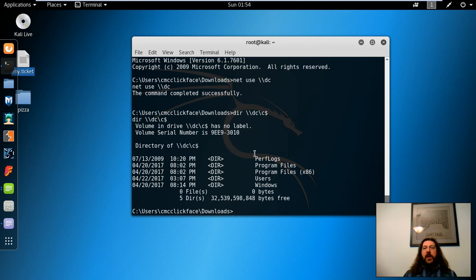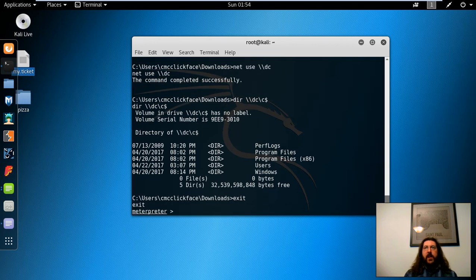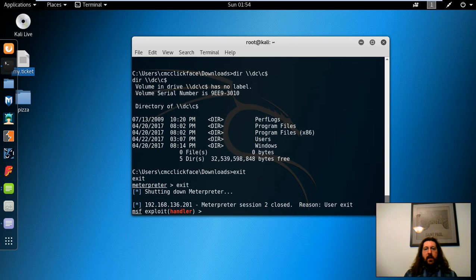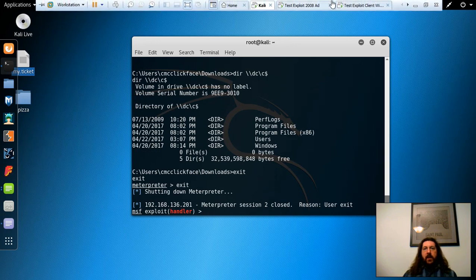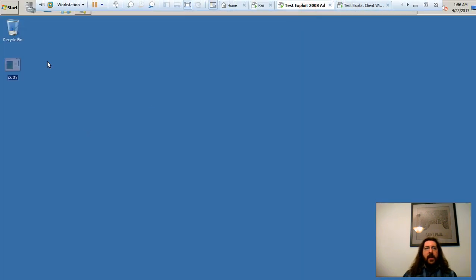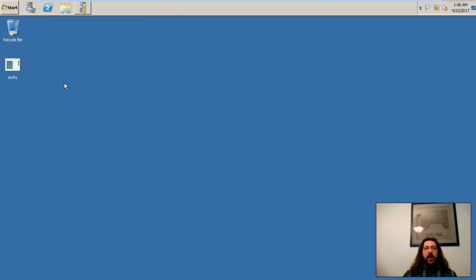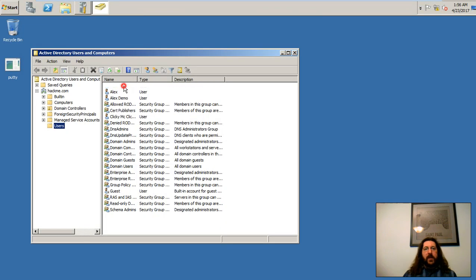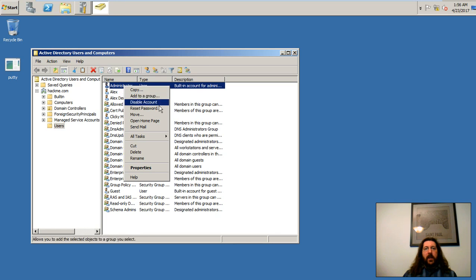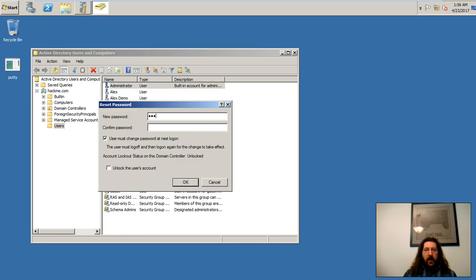And even if we change the domain administrator password, we'll still maintain access to Active Directory because we've actually compromised the Kerberos authentication that's running underneath the domain authentication. So let's exit out of the shell, and let's exit here, shut down our session, and we'll go over to the 2008 and go to Active Directory, take our administrator here, and we'll reset the password.